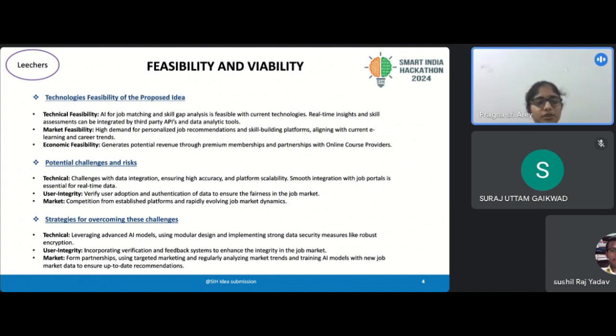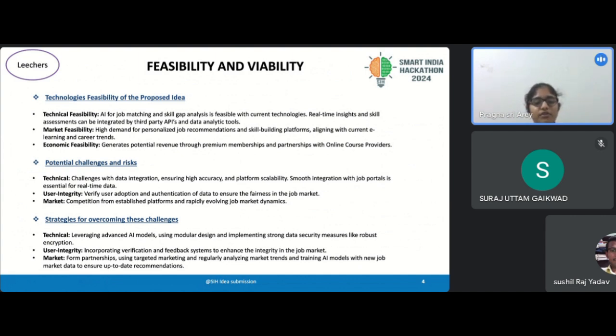And also in terms of market feasibility, there is a significant market demand for platforms that provide personalized job recommendations. This also aligns with the current trends in e-learning and career development. And also in the economic feasibility, we can generate revenue through premium memberships and partnerships with the online course providers. And we will discuss some of the potential challenges and risks we may face.